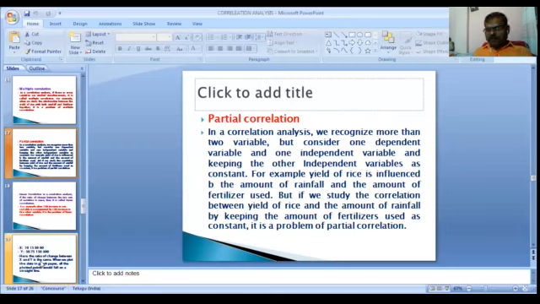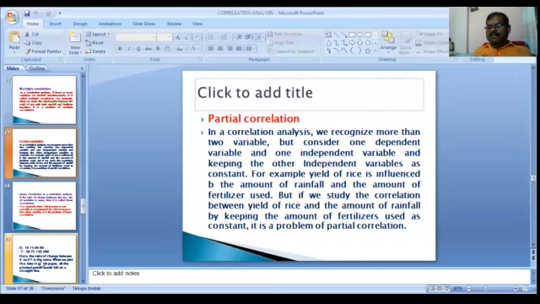But if we study the correlation between yield of rice and the amount of rainfall, by keeping the amount of fertilizer used constant, it is a problem of partial correlation.